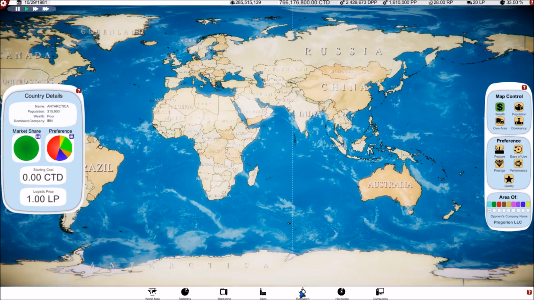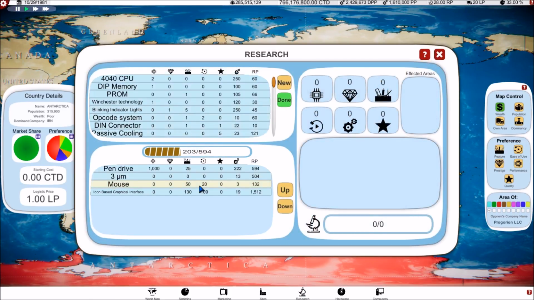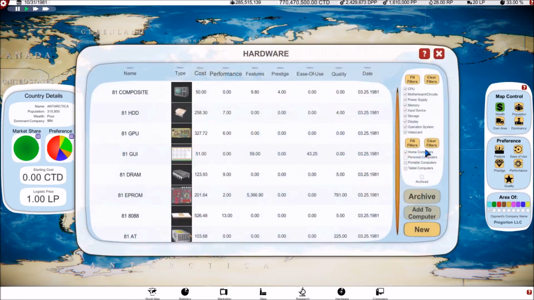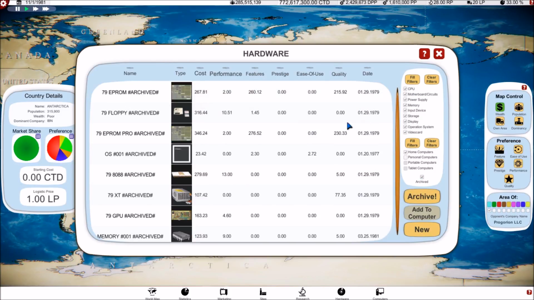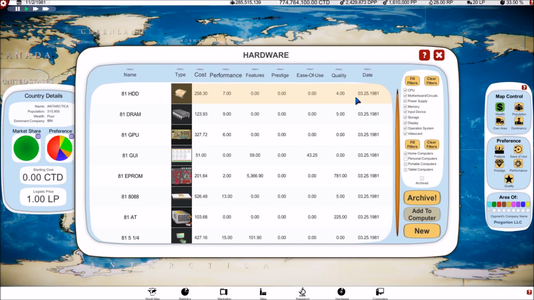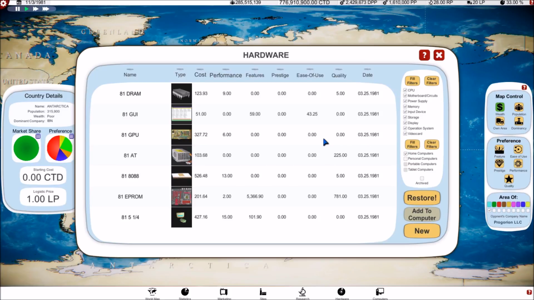We should probably have this clock running. How are we doing on research? Oh, we have some research set up. Oh, we've got that pen drive set up. Was I supposed to have set up the next generation of hardware in between episodes? Well, if I was supposed to do that, I'm sorry I didn't. But, oh, hey, we must have had the,